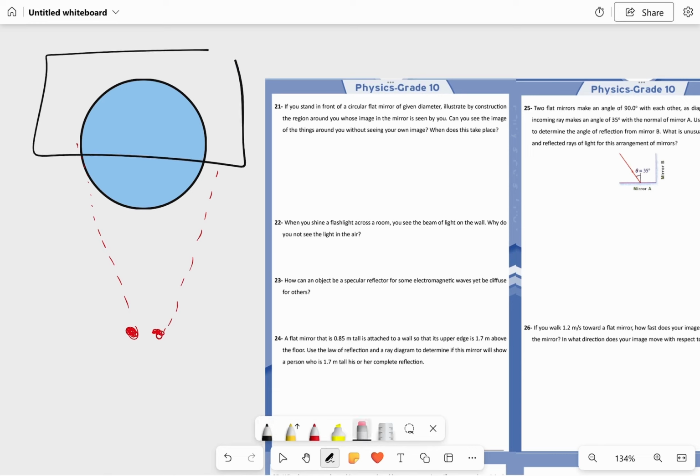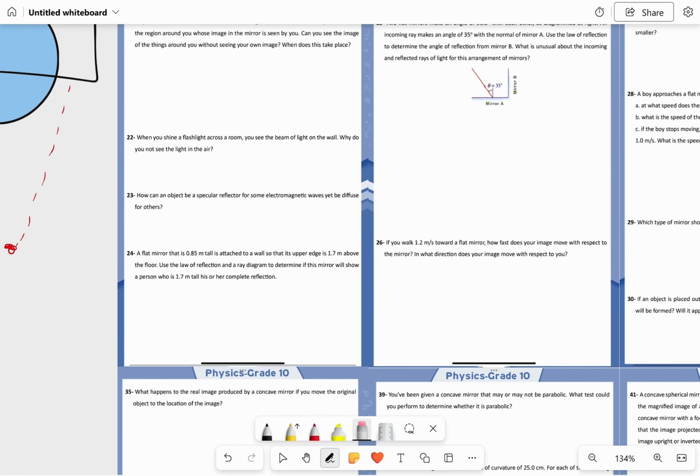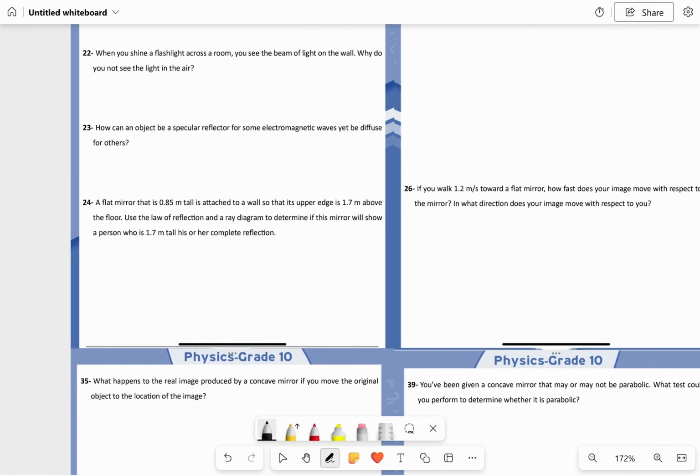We have question 21. It says, when you shine a flashlight across a room, you see the beam of light on the wall. Why do you not see the light in the air? Because gas is transparent, or the air is transparent, and sometimes, in rare cases, when there is too much dust in the air, you can see slightly the reflection of light. But normally, there is no reflection of light because the air is transparent, while we can see the reflection of light on other objects, such as a wall, a table, or any other object.